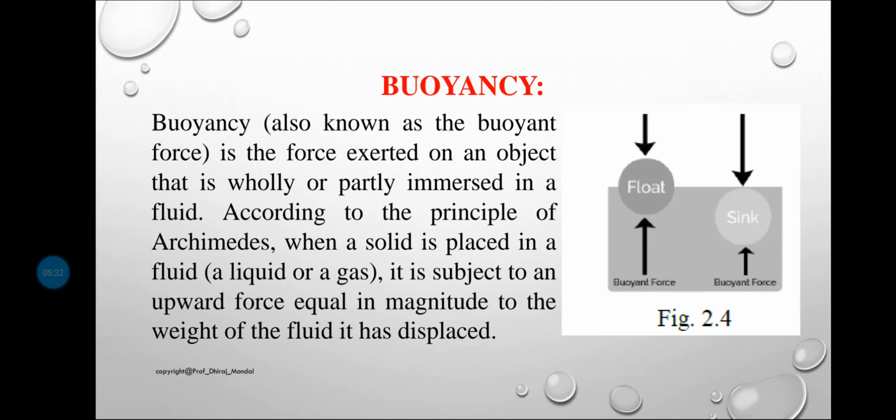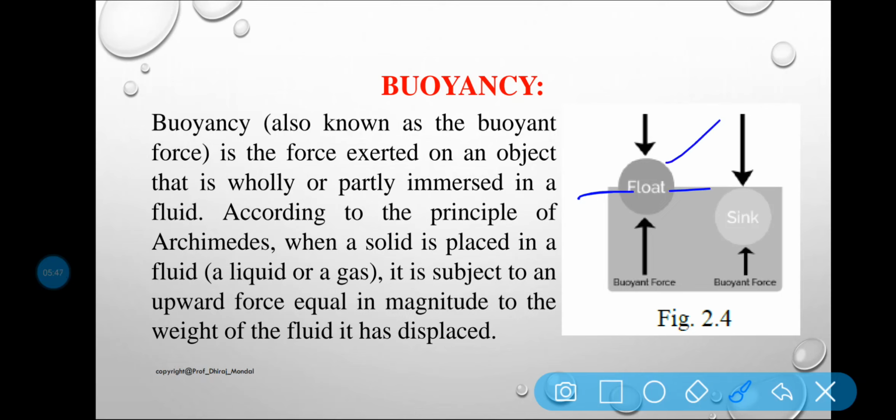So what is the difference between immerse, submerge, and sink? Immerse means the body is floating here, some part is outside the water and some part is inside. When it is submerged, like a submarine, it is inside the water. The submarine is inside the water, but it is not coming to the ground level of the water.